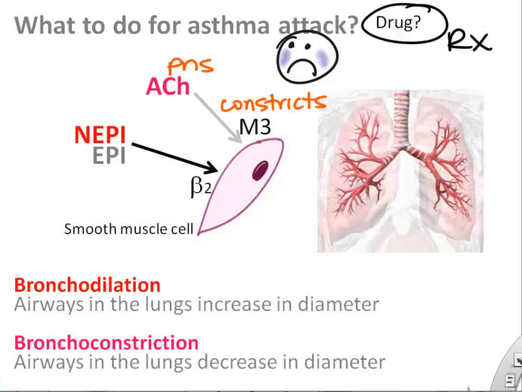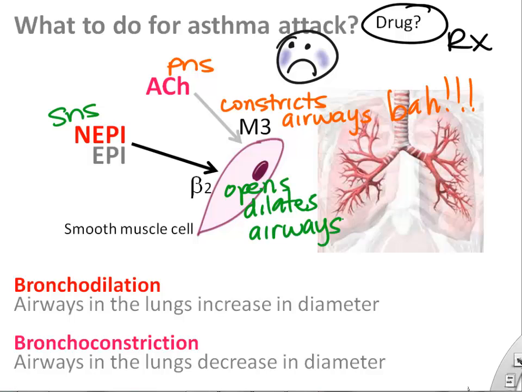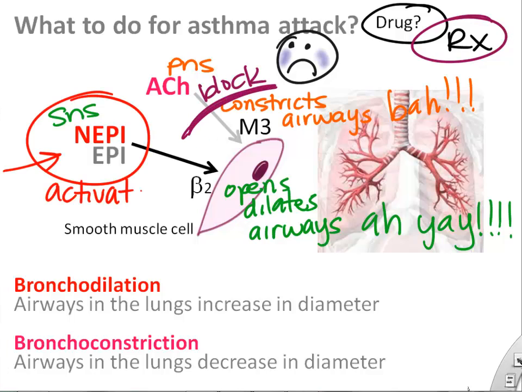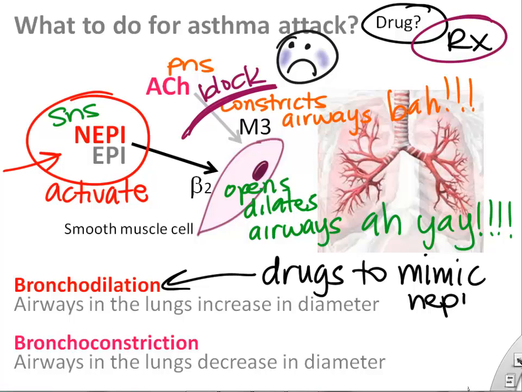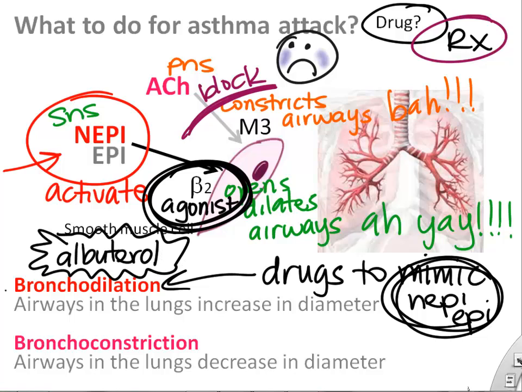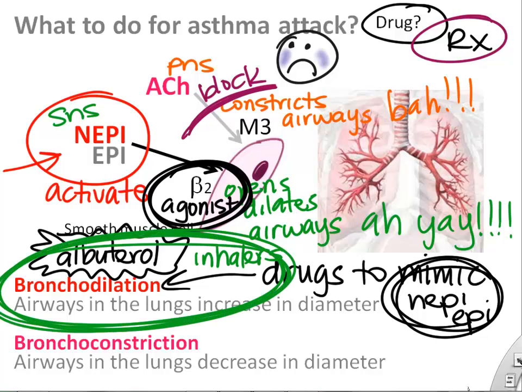Okay, a final example of how we use drugs that involve the autonomic pathways. Asthma is caused by constriction of the airways, which is not so good if you have asthma. It turns out that the sympathetic nervous system dilates or opens up those airways. So many of the drugs that treat asthma will activate the sympathetic side, the norepinephrine, epinephrine signaling, and cause those little smooth muscle cells in your airways to open up. If you've ever heard of albuterol for asthma, that's a bronchodilator. It opens up the airways by mimicking norepinephrine and epinephrine, and so helps you with asthma.